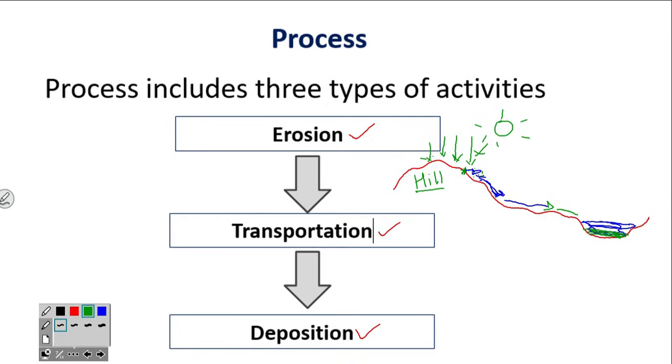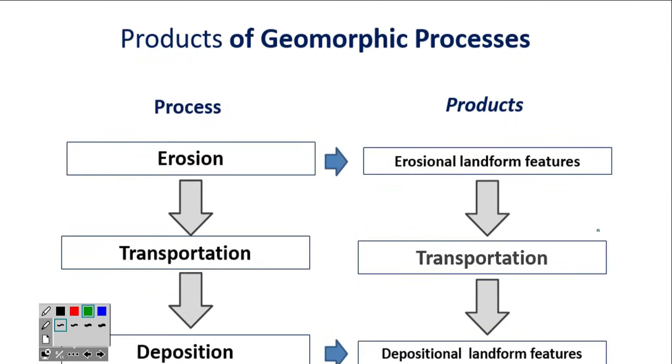The first one is erosion, wherein rock will break into pieces and detach from the original rock, and the detached or broken material will be transported by some geological agent. That geological agent may be wind, water, glacier, that is ice, or wave action. This is the very important thing in geomorphology, that is the process, how the actual process occurs. Then due to these processes, maybe erosion, transportation, or deposition, what are the products formed?